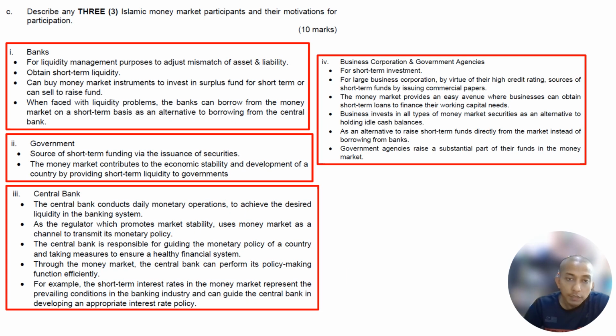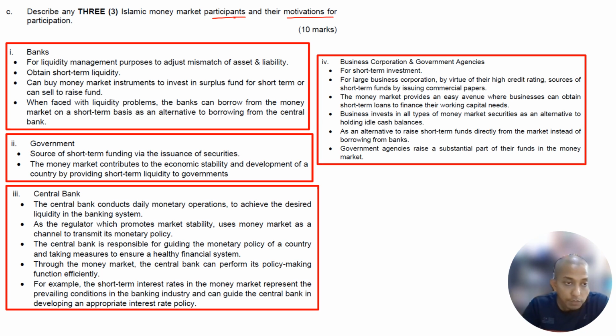So, the last one. Describe 3 Islamic money market participants and their motivation to participate. This question is considered easy because it is regarding a participant, the user, and the motivation. You just name one participant for 1 mark, and give 2 explanations, or 1 explanation with 1 example, so you get 3 marks. For a question like this, they ask you to give 3 points, totaling 9 points. 1 point is at the lecturer's or examiner's consideration.